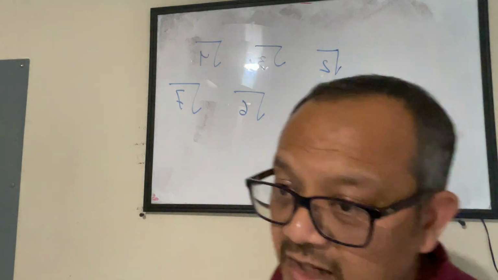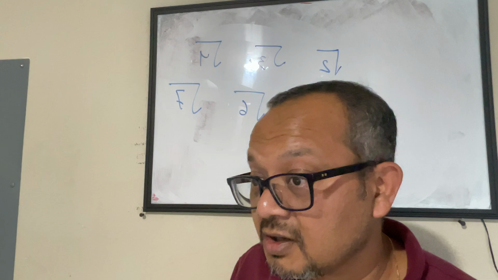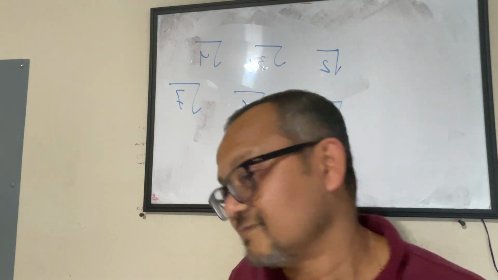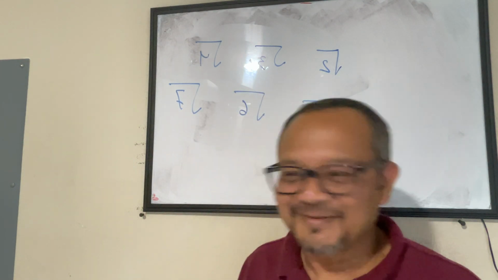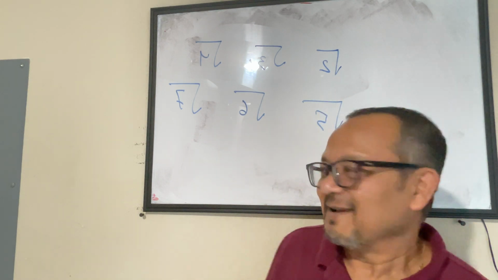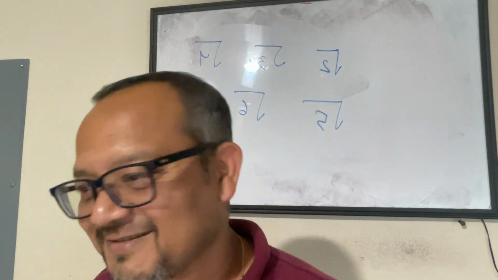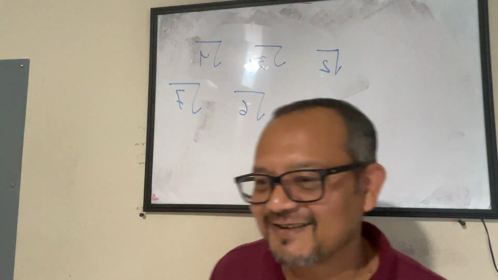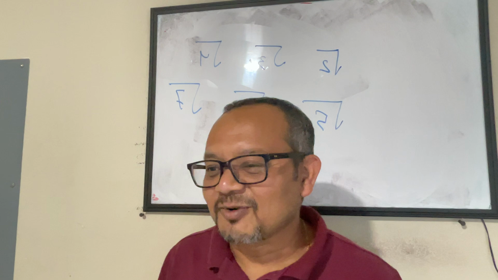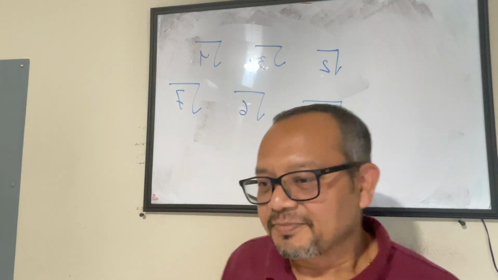Are they all irrational numbers? All? I'm seeing some yes and some no together. Are these all irrational numbers?